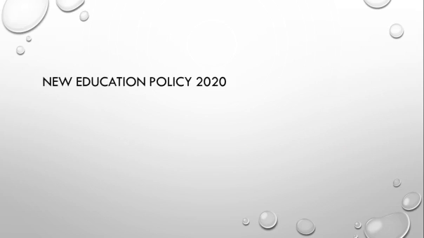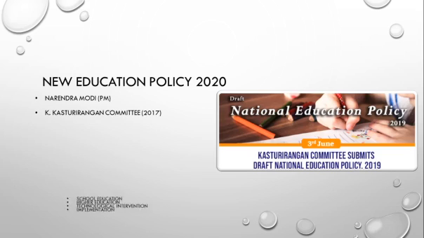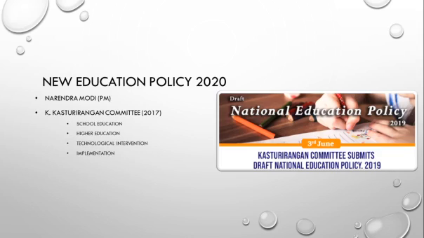And now we are going to see the new education policy 2020. It was framed under the Kasturirangan committee, under the leadership of Narendra Modi, our Honorable Prime Minister, and he drafted the national education policy in 4 parts. The first is school education, then higher education, then technological intervention, and finally how we are going to implement it. In this video we are going to see about school education.